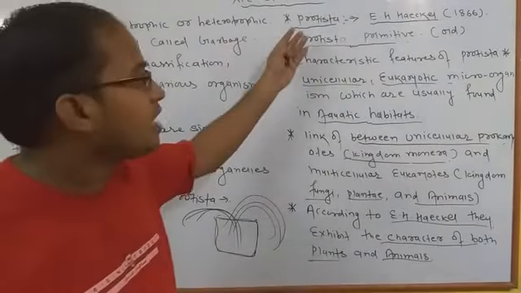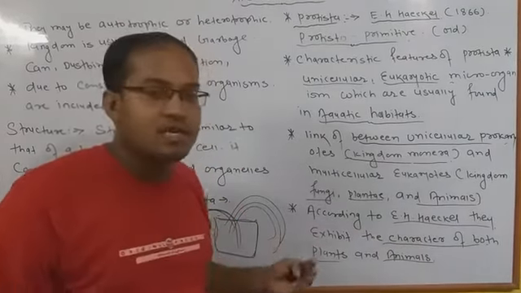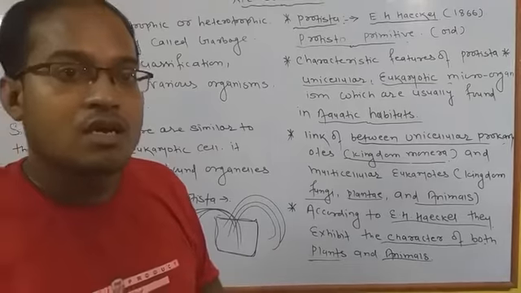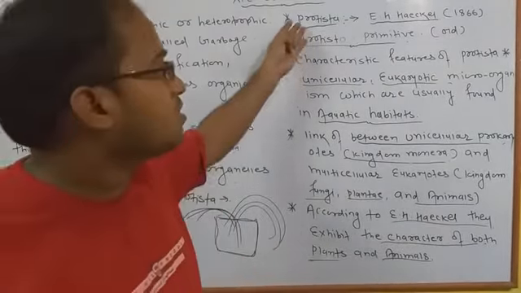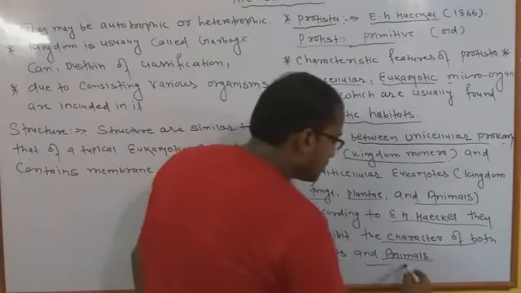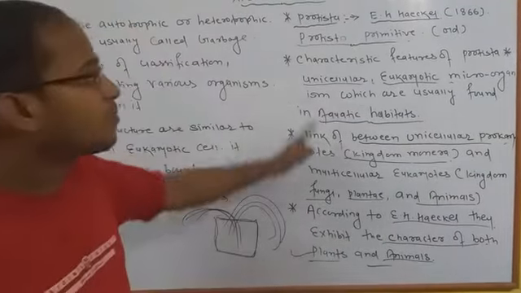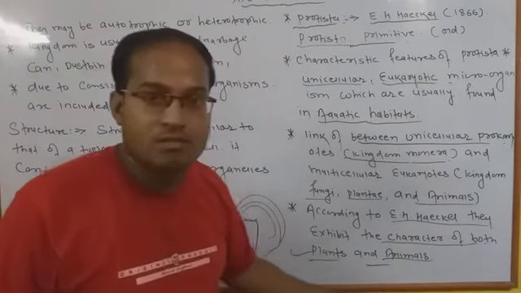Digenetic means they carry two types of different factors. So they carry different types of characters like plants and animals. So the most important point of Protista is that they carry plant and animal characters.